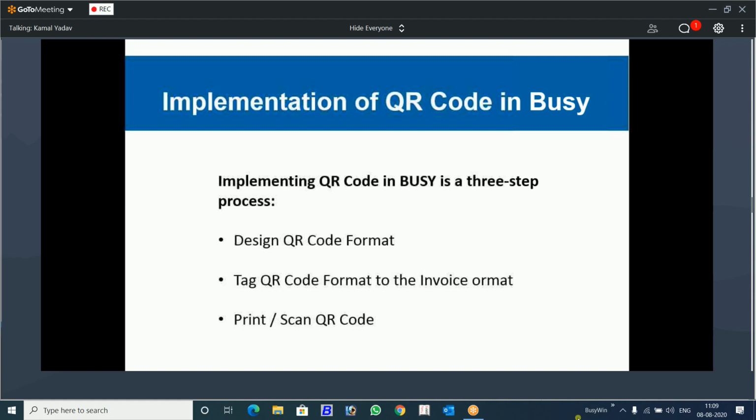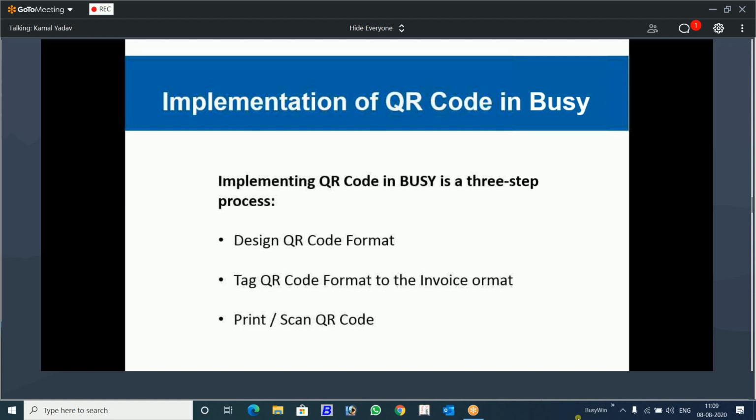Secondly, you will tag that format. You can call that a sub-format. QR code format is a sub-format. Then you will come into the main format of the invoice design or any other document. You will call that sub-format there, saying that I need to print QR code here, and the information is already in my designed QR code format. Then the printing and the scanning of QR code.